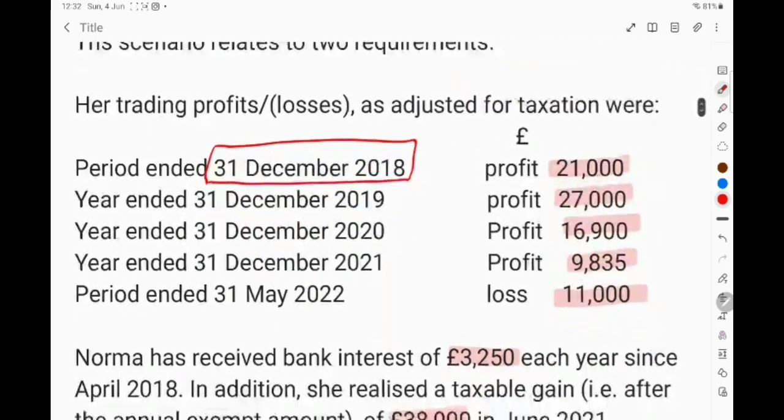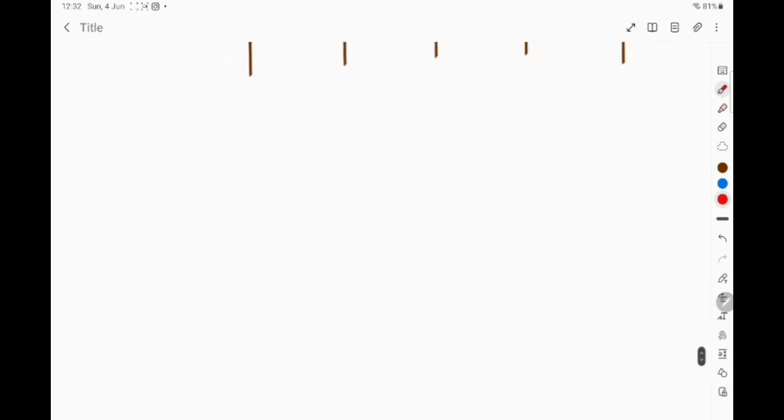It means we have to apply the opening year rule and find out what amount of profit or loss is to be recorded in the first year. So, the first year starts from 1st May 18 and ends on 5th April 19. This year is known as the 1819 tax year, right?